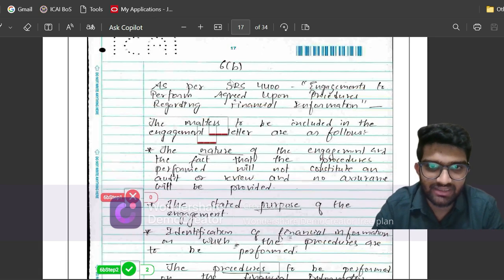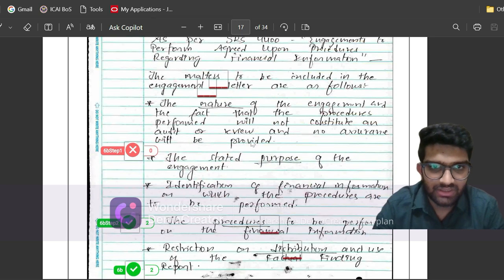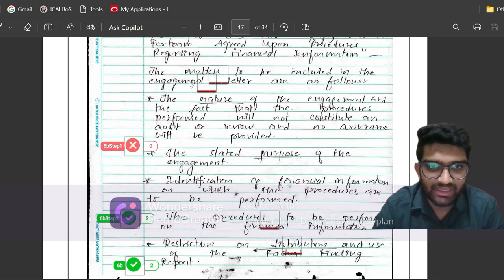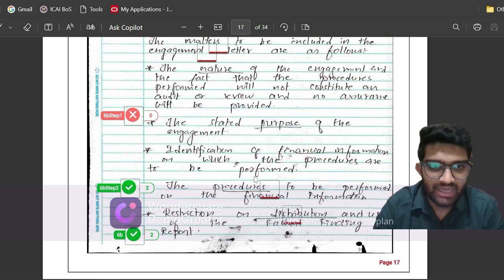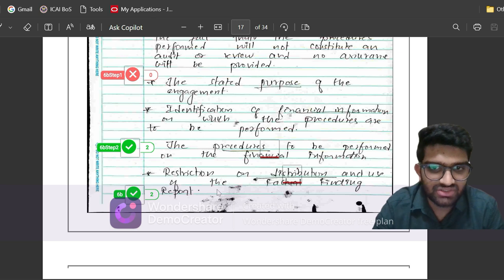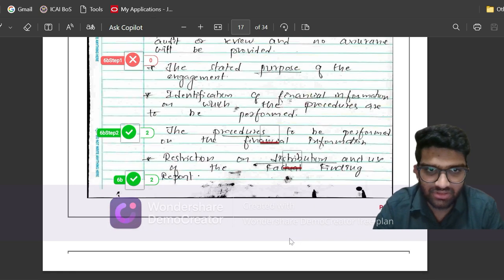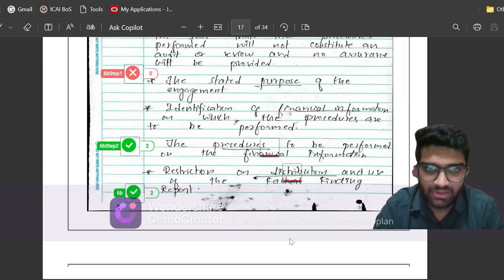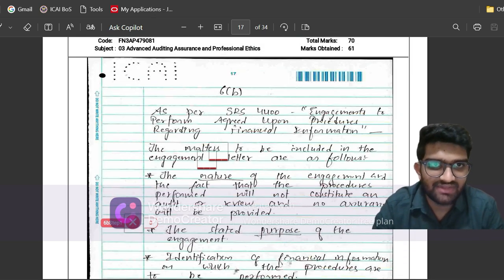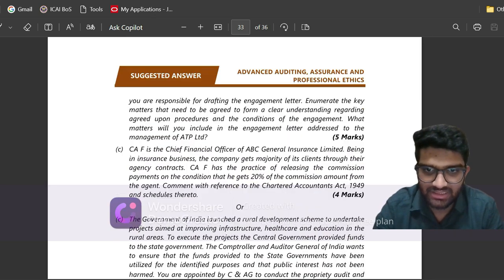So I've written the standard SRS 4400, engagements to perform AUPs, agreed upon procedures. So I've written that the matters that are to be included in the engagement letter is the nature of the engagement, the purpose of the engagement, identification of the financial information, the procedures that are to be performed, then a restriction on distribution and use. So ICAI has given me marks only for procedures and distribution and use. Now let us see what ICAI has given in the suggested answers.